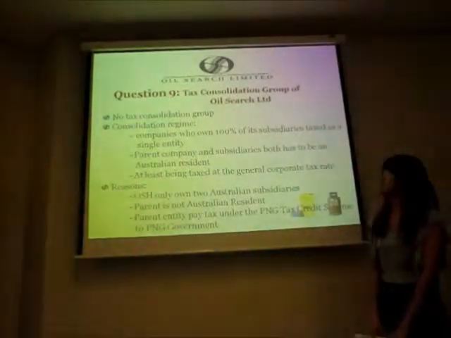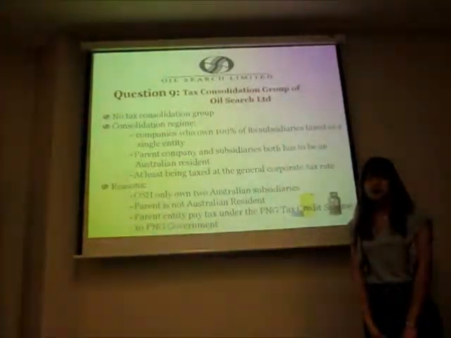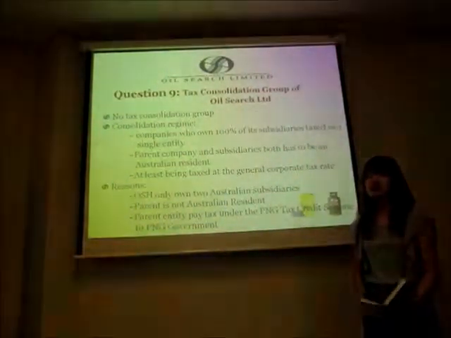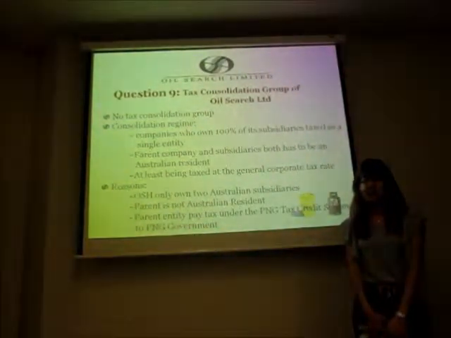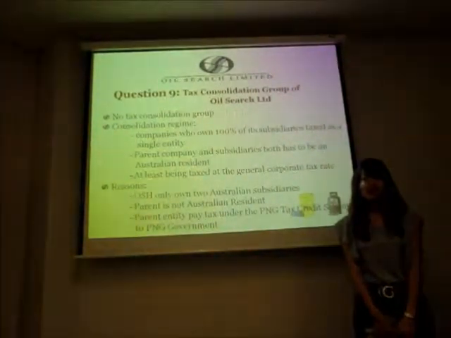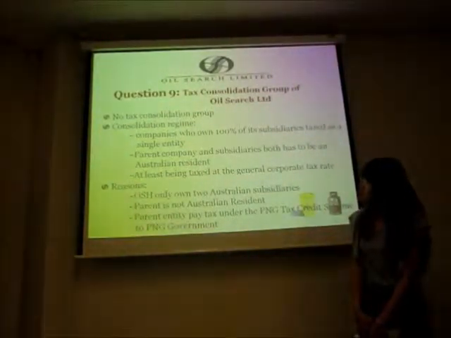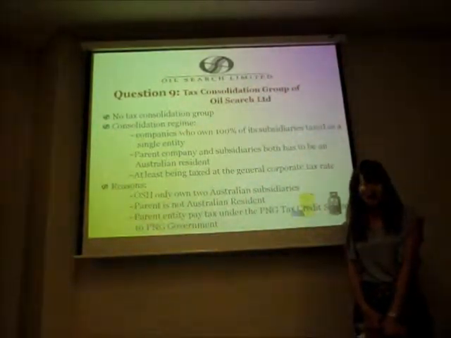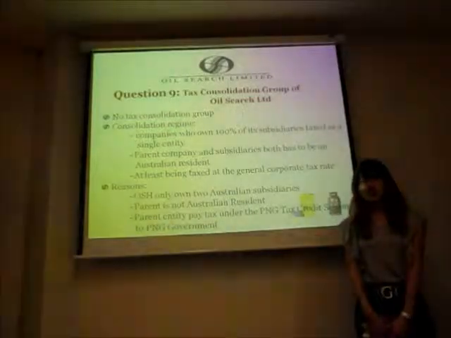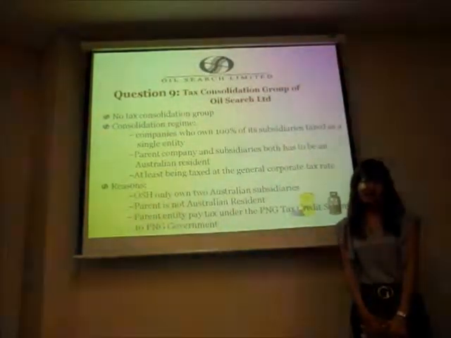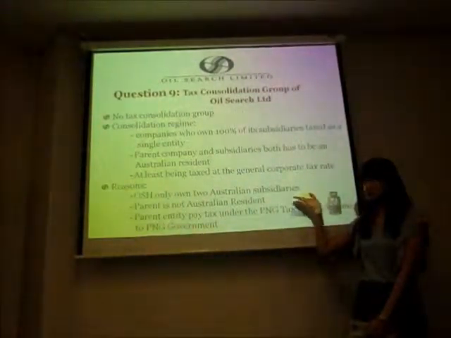So question 9 is about the tax consolidation group of Oil Search Limited. For this question, Oil Search Limited does not form a tax consolidation group. The Australian Taxation Office specifies the requirements for the consolidation regime. In order for an entity to be eligible under tax consolidation, the company has to own 100% of its subsidiaries, and they both have to be Australian residents and at least be taxed under the general corporate tax rate. The reason that Oil Search Limited is not eligible for tax consolidation is because the parent entity is not an Australian resident, although they own 2 Australian subsidiaries.